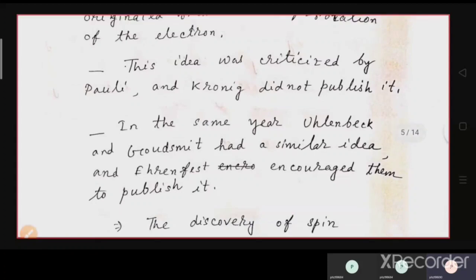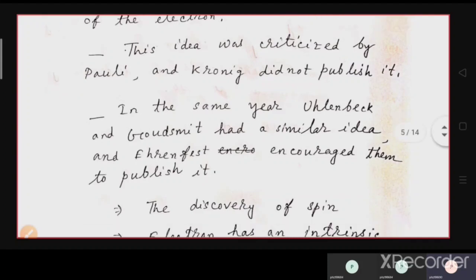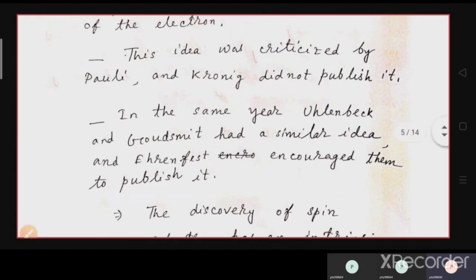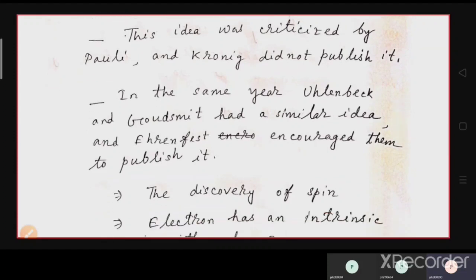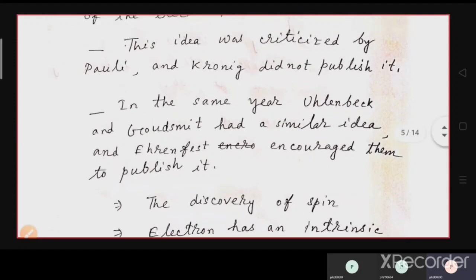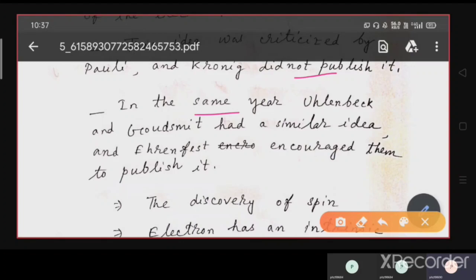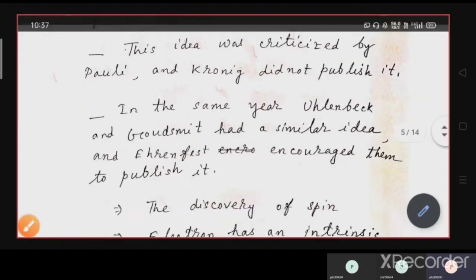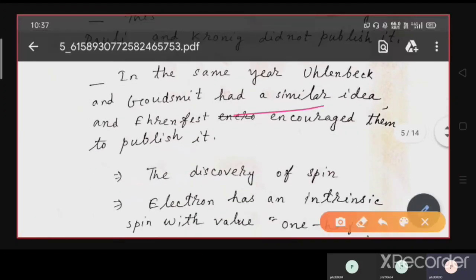But the fact is that we all know Pauli's famous exclusion principle, because at a later time Pauli himself introduced many concepts and developed many theories regarding spin. Look how ridiculous science is, that the person who was criticizing the idea then developed that theory himself. Kronig didn't publish, but in the same year, 1925, Uhlenbeck and Goudsmit had a similar idea, and Ehrenfest encouraged them to publish it.